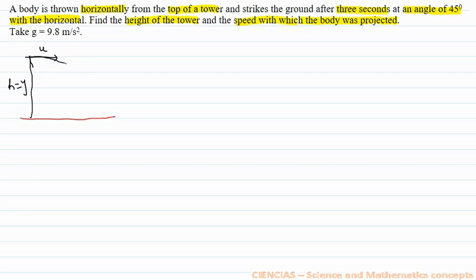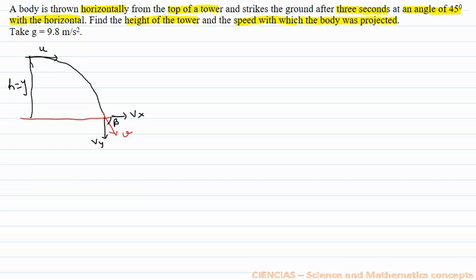The body will move in a parabolic path and hit the ground, and when it hits the ground its velocity is in this direction. So this is its horizontal velocity and this is its vertical velocity, and this is the angle the body makes with the horizontal.